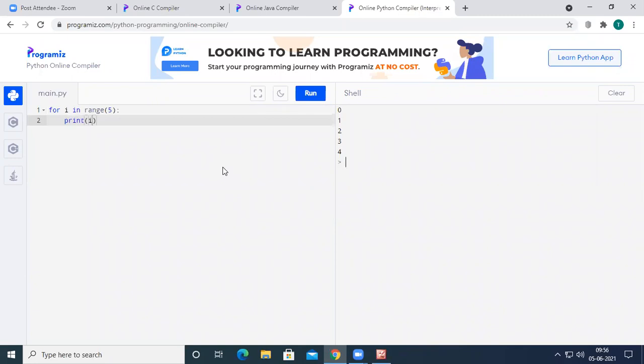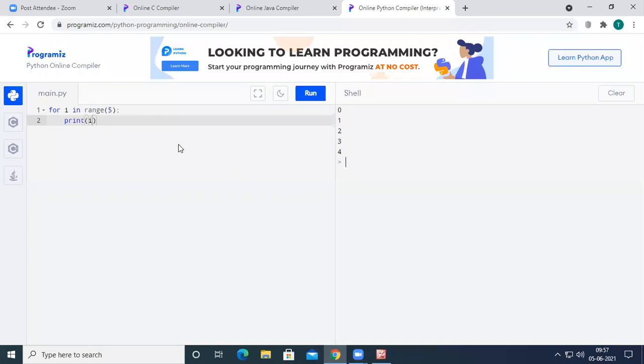When we don't mention otherwise, I will explain, we can update the range with parameters. So basically the i value will start with 0 and ends at the specified range. Here I have mentioned the range 5. 5 means it will print the values up to n minus 1. That means 5 will not be included in the output. Up to 4 will be included in the output.